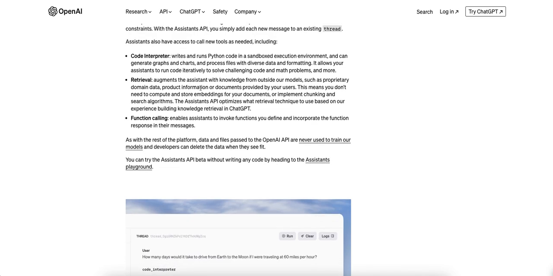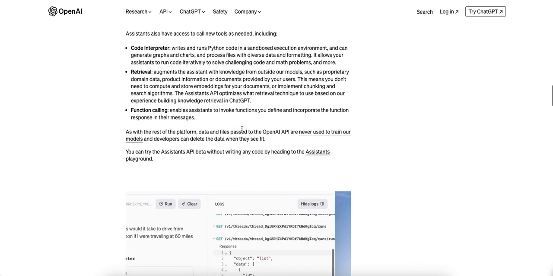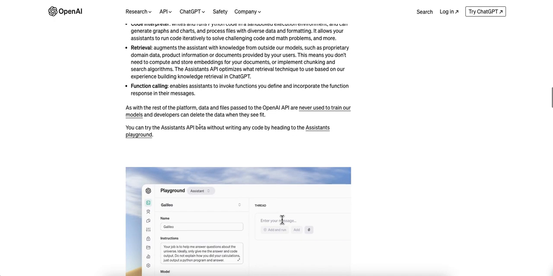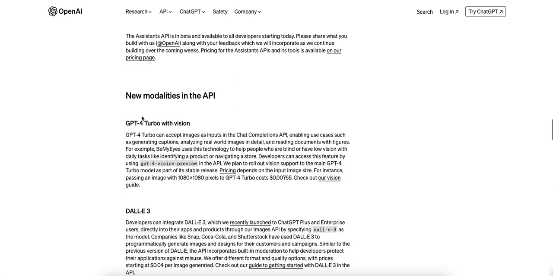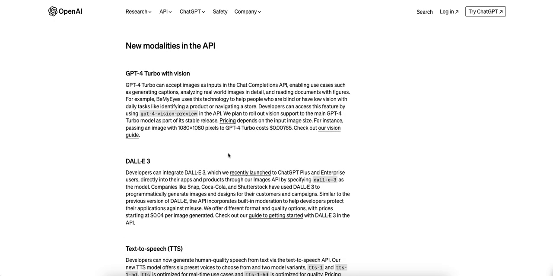With some of the functionalities that they introduced on Monday, it's getting closer to where they want to be, a one-stop shop. And I will show you how I put a quick code together that uses their assistant.